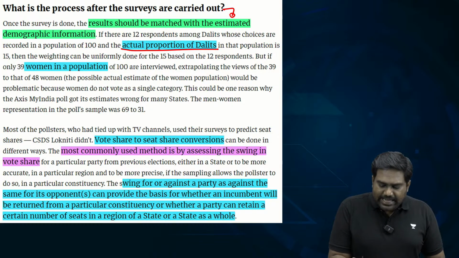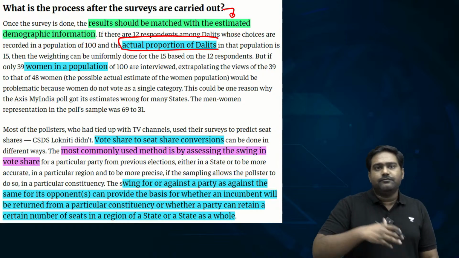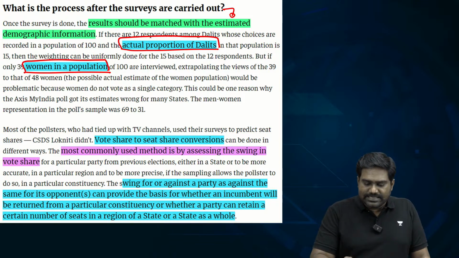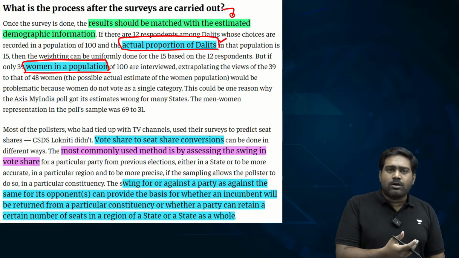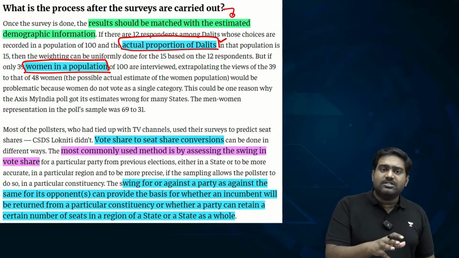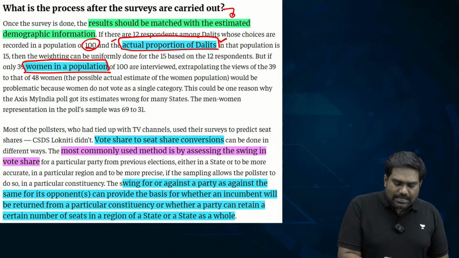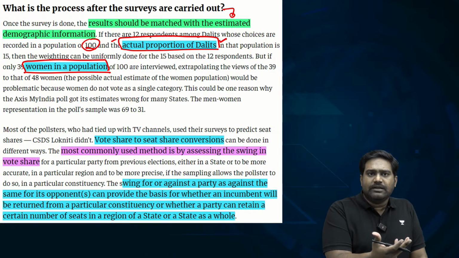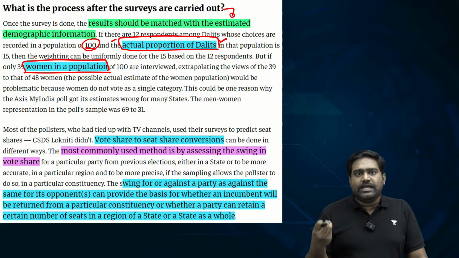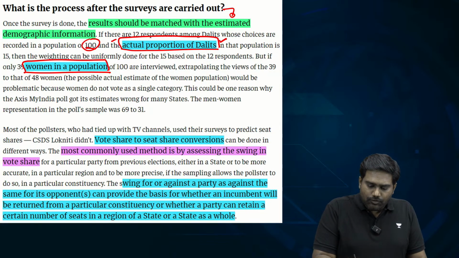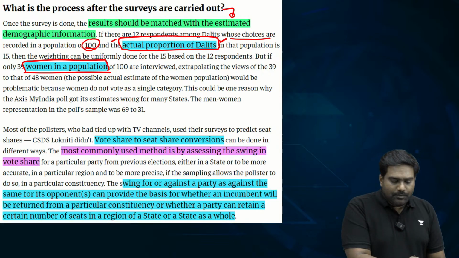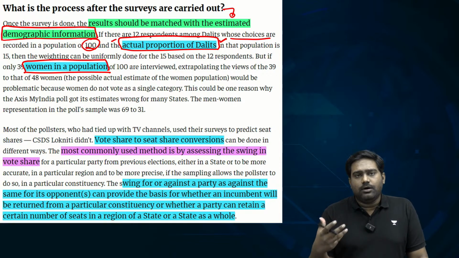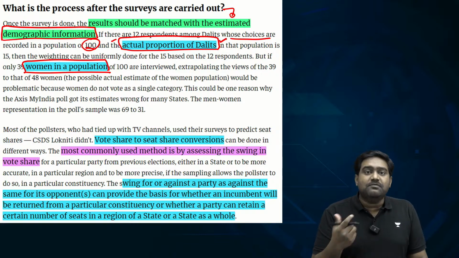They have to scale this data relative to the proportion of the population, the percentage of women in a given constituency, the percentage of religious minorities, the proportion of Dalits and lower castes in a constituency, right? By using the small sample size, let's say they have got the response of only 50 women voters in a given state. Now, how will you scale this to the entire state or to the national level? For that, you need to take the demographic information, and proportionately, in relative size to the population of that group, it has to be scaled, it has to be weighted.